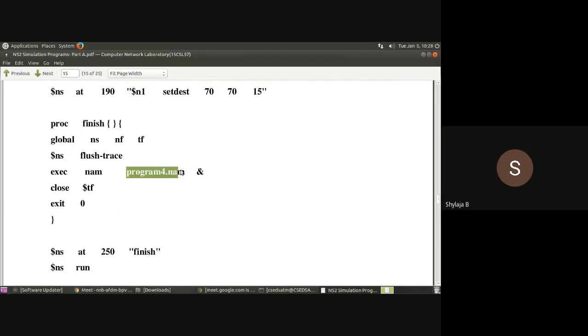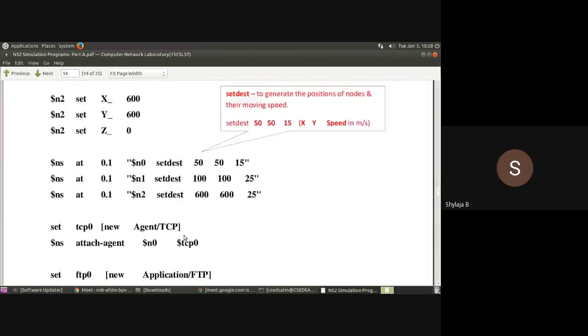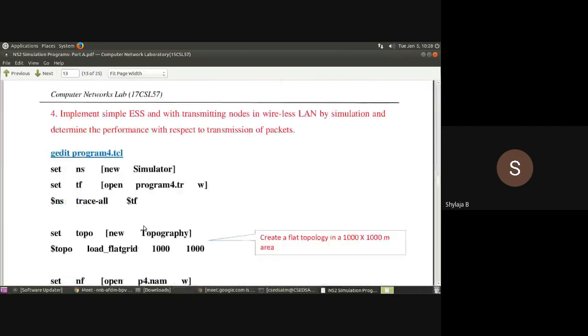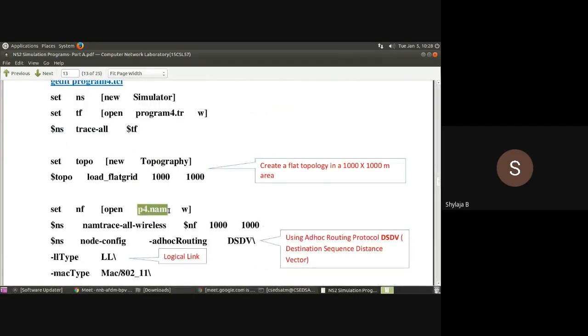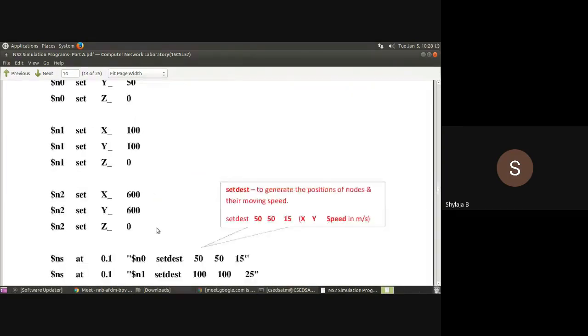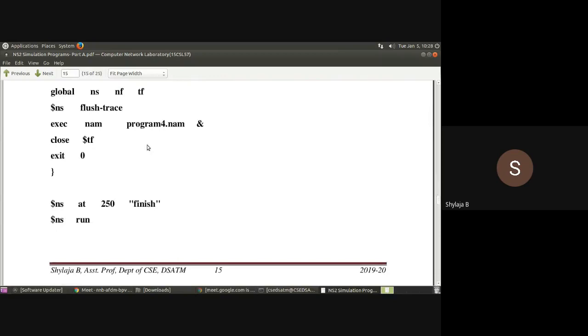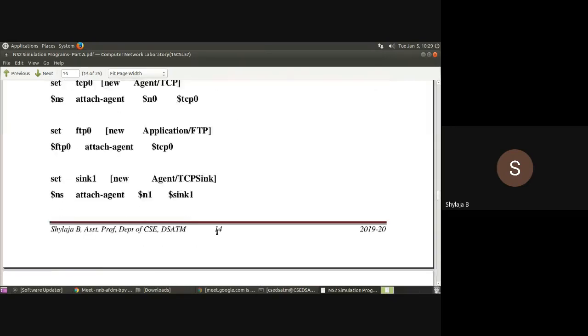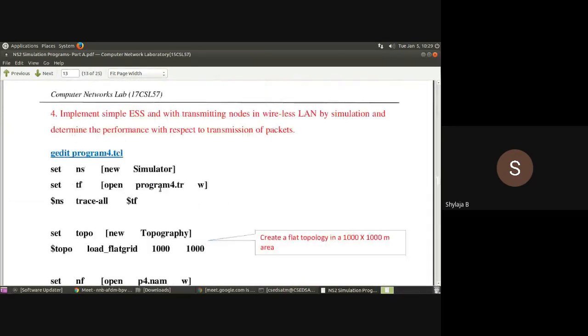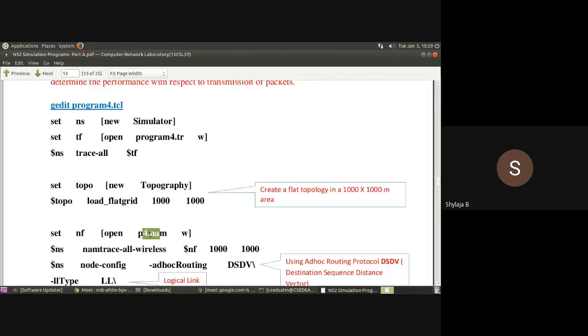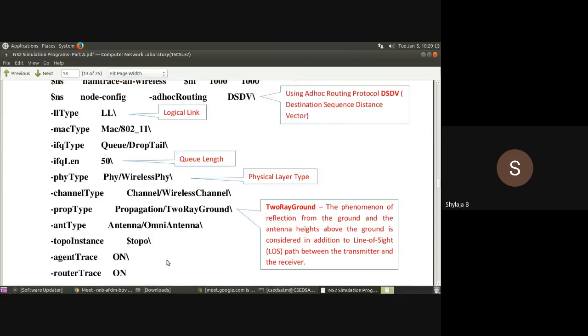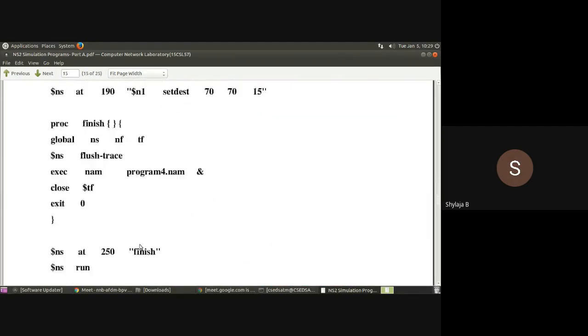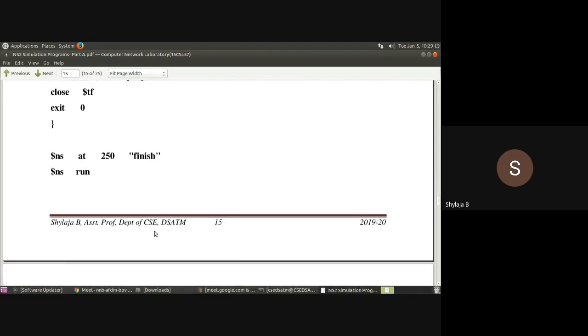And again, the NAM file. Whatever name you give the NAM file in the beginning, see here, p4.nam is there. If it is p4.nam, at the end also you have to give p4.nam only. If you give program 4 like this, you won't get the output. There is a mistake here in this PDF. So give the animation file name correctly. Here it is program 4.nam. So make sure that if you write program 4.nam in the beginning, you write the same at the end; if it is p4.nam here, at the end also you write p4.nam. That mistake is there in this program. Please correct it.